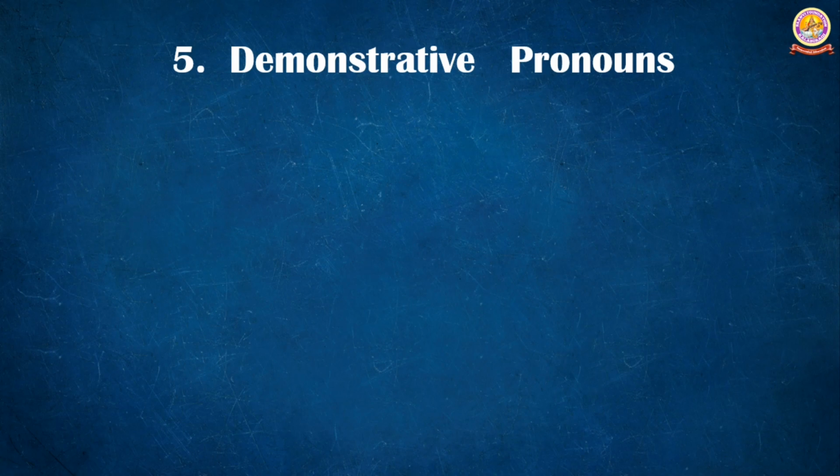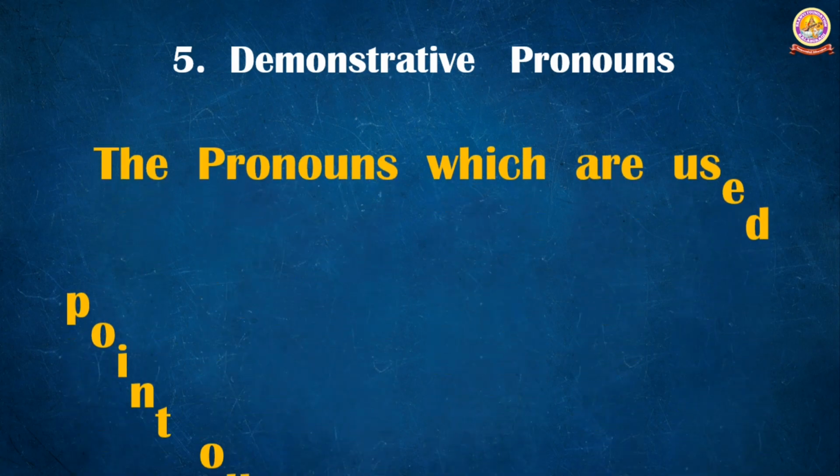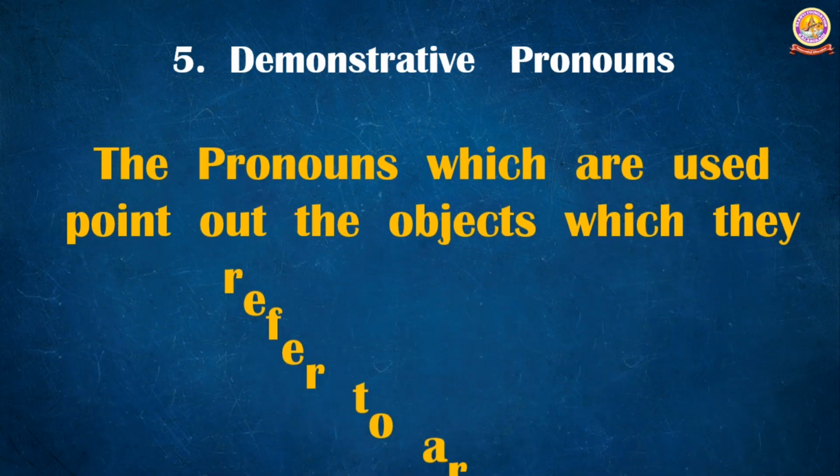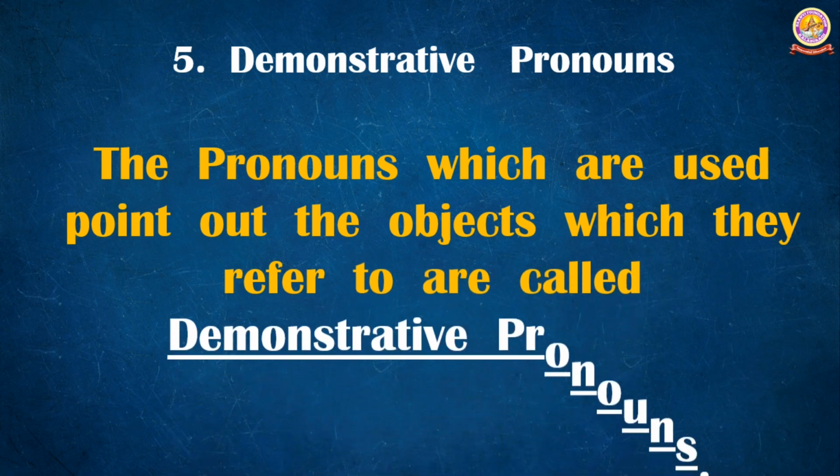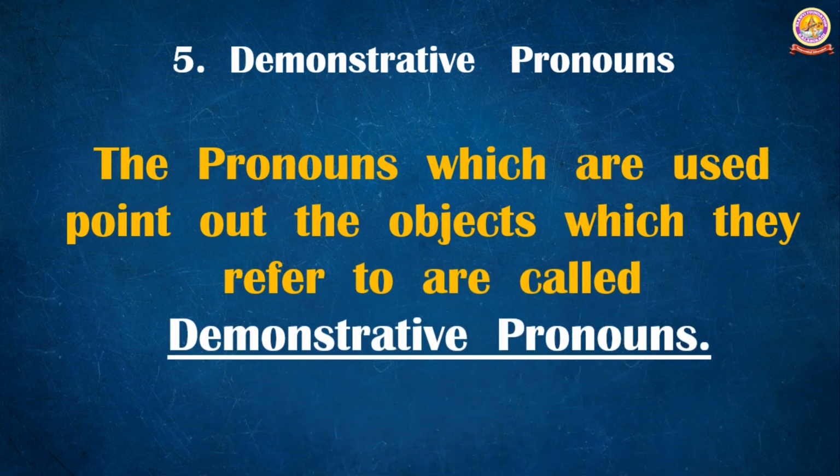The pronouns which are used to point out the objects which they refer to are called demonstrative pronouns. What do you understand from this explanation? Demonstrative means the pronouns which we use to point out objects, not subject, object, that is called a demonstrative. Through the examples I would like to explain.